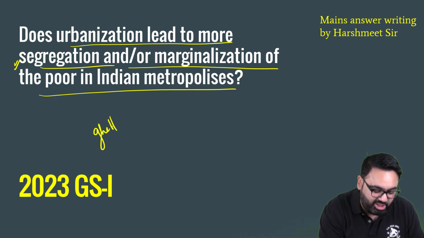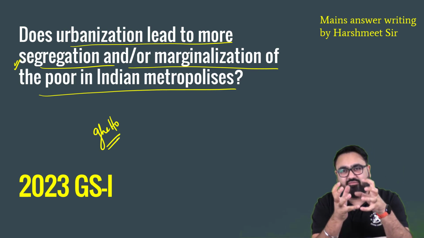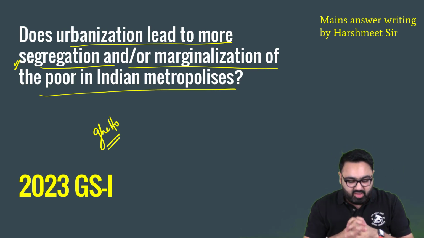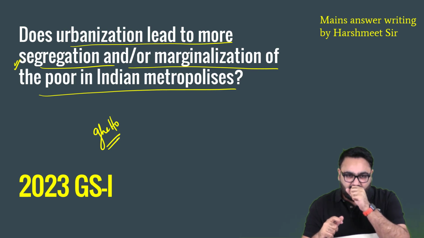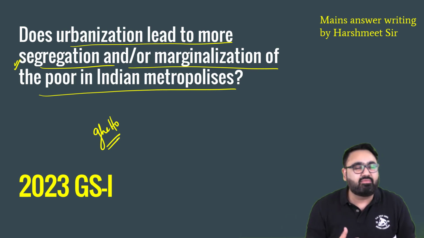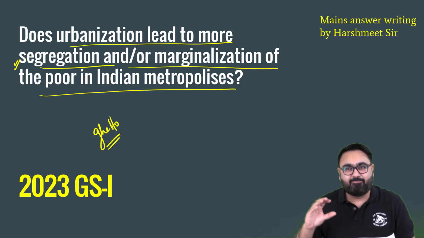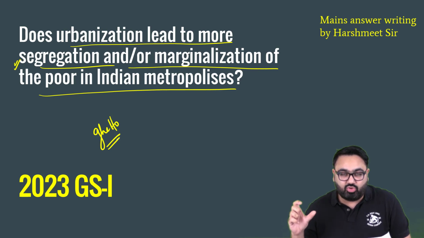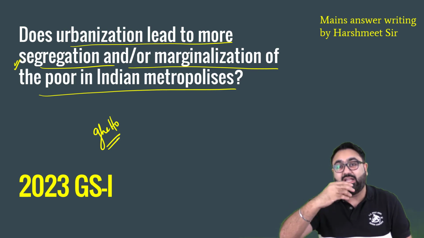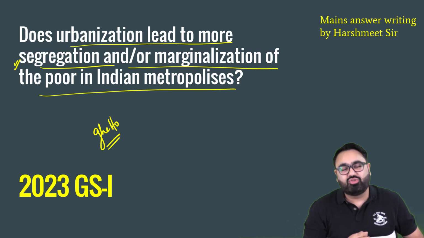It is also known as ghettoization. Ghetto means when in a specific area only one group or one class of people live. Marginalization means when they are not getting into the mainstream, when they are not being accepted into the mainstream. So the question is, does urbanization, meaning poor people from rural areas moving to urban areas, lead to more of these kinds of problems when they move to these bigger cities?